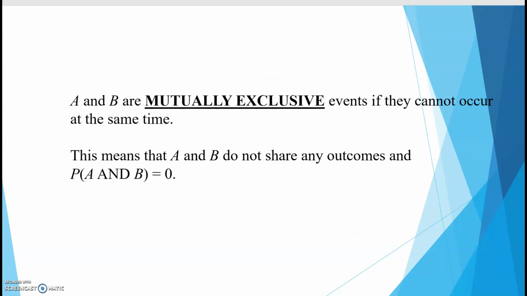Now mutually exclusive events, those are events that cannot happen at the same time. And when you look at events A and B, and if they don't share anything in common, or they don't have any shared outcomes, well, if there's nothing to be shared, then that would be 0. So it's the same thing as saying they don't share any outcomes, and they can't happen at the same time, so the probability of A and B would have to be 0.